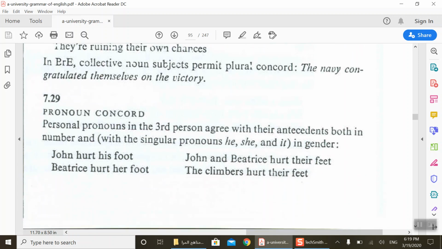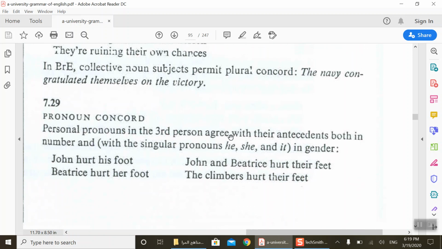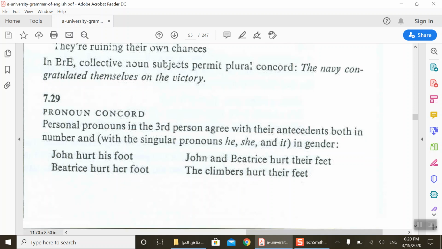Pronoun concord. Personal pronouns in the third person agree with their antecedents both in number and, with the singular pronouns he, she, and it, in gender. John had his foot. His foot, for him. Gender here. We have gender. You know gender, it means here sex: man, woman, male, female. Beatrice hurt her foot. John and Beatrice hurt their feet. The climbers hurt their feet.